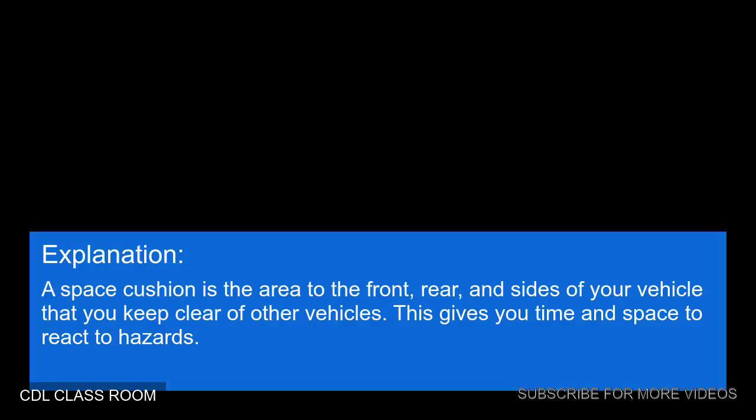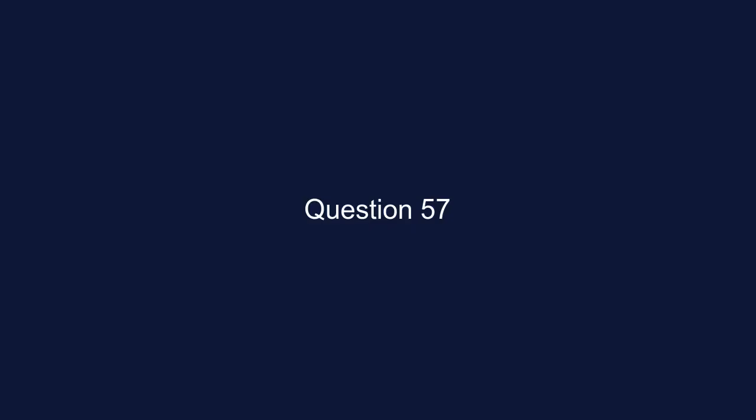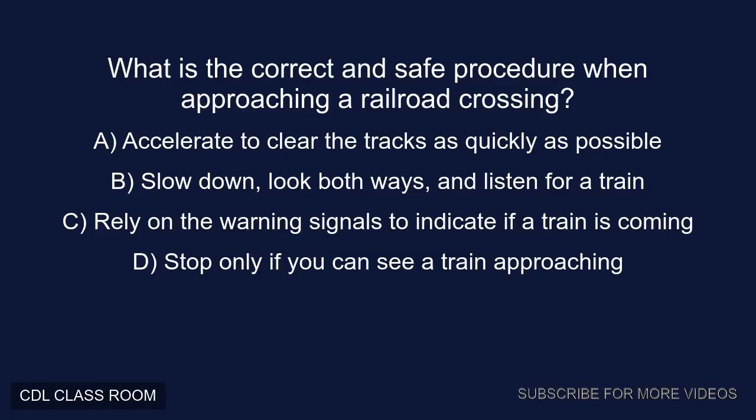Explanation. A space cushion is the area to the front, rear, and sides of your vehicle that you keep clear of other vehicles. This gives you time and space to react to hazards. Question 57. What is the correct and safe procedure when approaching a railroad crossing?